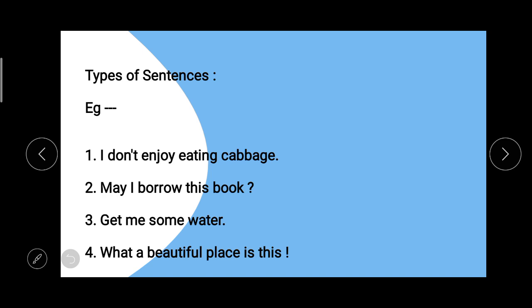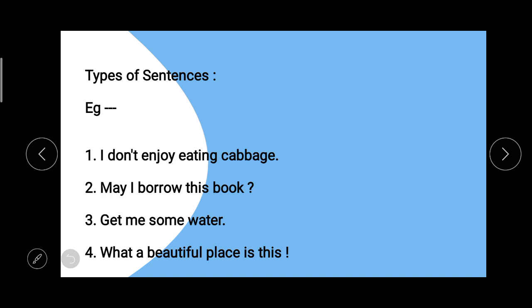So students, after reading the first sentence, you can say that it is stating a fact or an opinion. Then number 2, here the sentence has asked a question. In number 3, we have made a command or order.